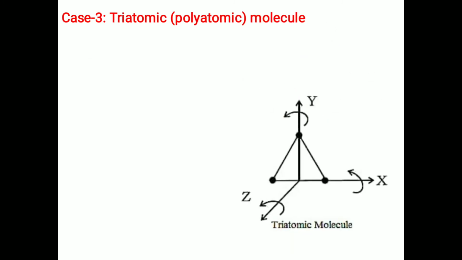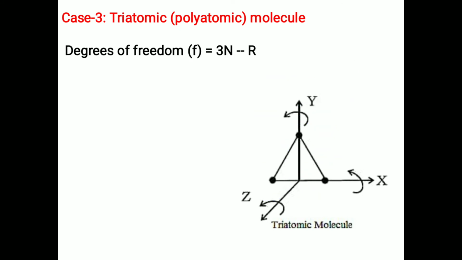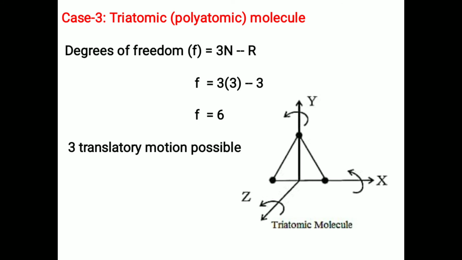Now let us find out the degrees of freedom in case of triatomic molecule or polyatomic molecule. As shown in figure, the atomicity of triatomic molecule n is equal to 3 and there are 3 independent relations, so R is equal to 3. Substitute these values in equation F = 3n - R. F = 3 × 3 - 3. Finally F = 6. In these 6 possible motions, 3 are translatory motions and 3 are rotatory motions.